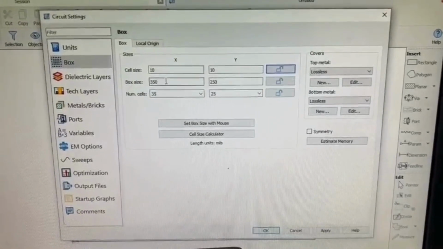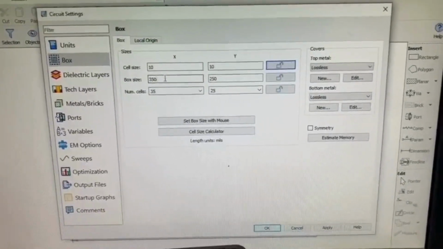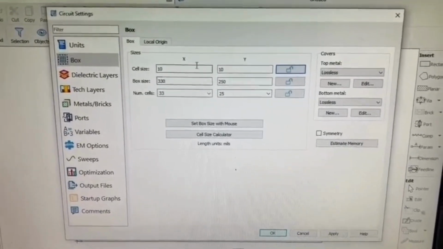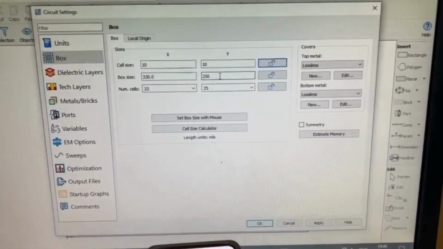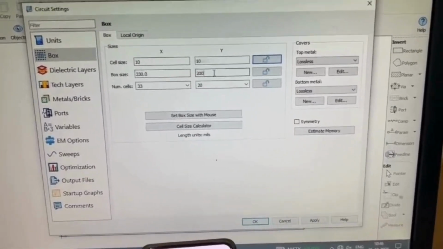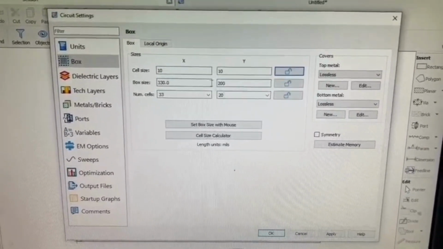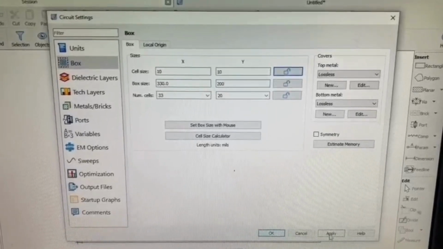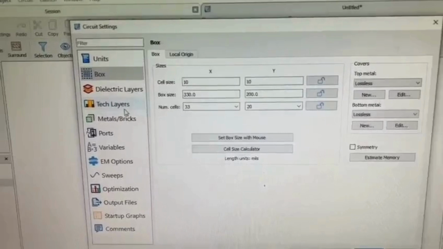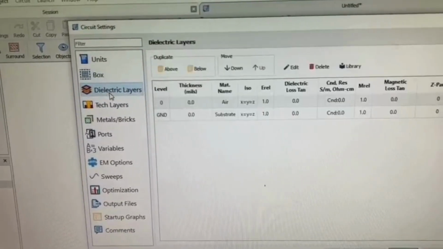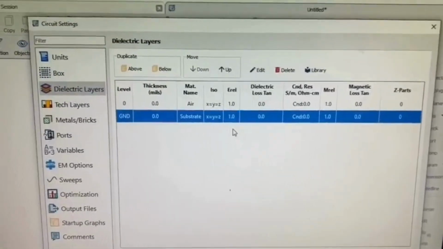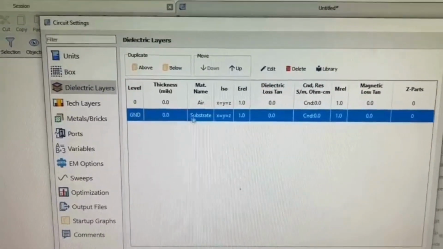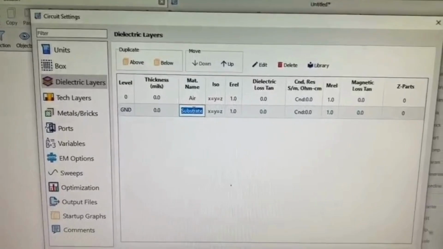The cell size should be 10, the box size should be 330, and the y-axis 200, the num cell 3320. So this is in the right position, click on apply. Then go to the next setting, the dielectric layers. Then the dielectric layers, the 0 is in the correct position.